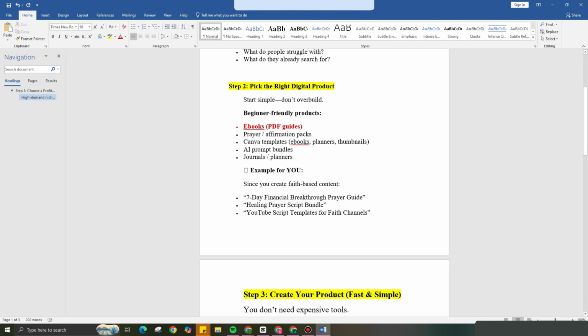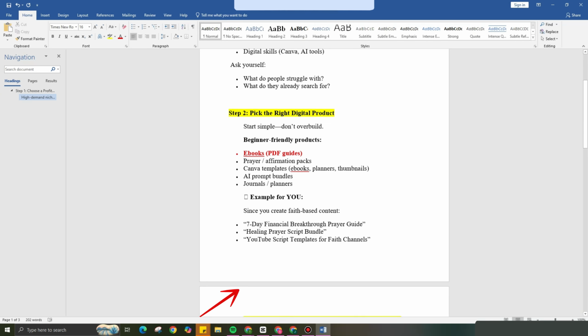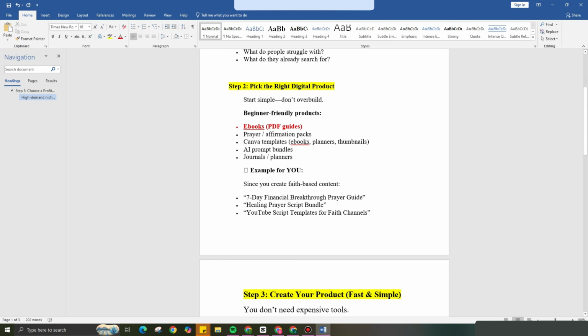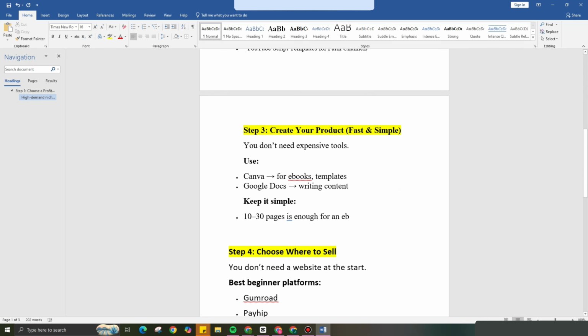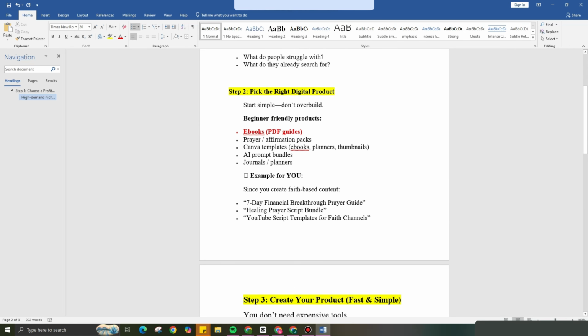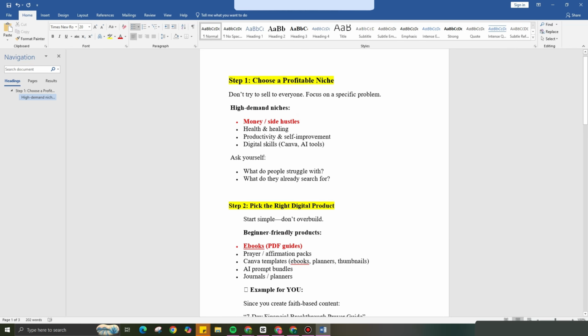Okay, so in order for you to create your product, you have to know which tools you're going to use. For this tutorial, we will be focusing on Canva. If you want to create ebooks or templates, use Canva. For writing content, you can use Google Docs. So for our ebooks, we'll be using Canva. It's okay if you're using the free version.